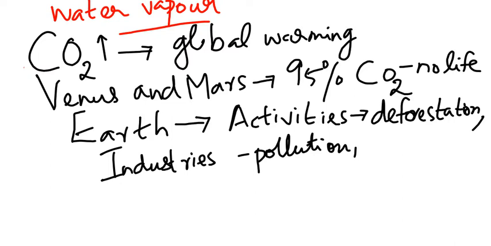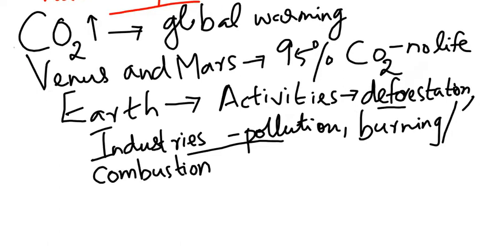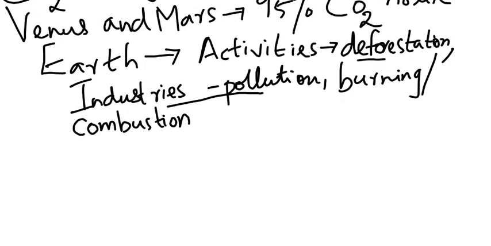Okay, carbon dioxide is there, which means the greenhouse effect will be there. But do you know what is producing carbon dioxide on earth? One is deforestation, and industries lead to pollution. Another is burning. When you burn wood or fuel, it's also called combustion. So through combustion also, carbon dioxide will come to the earth.